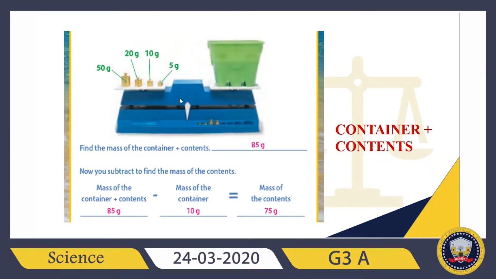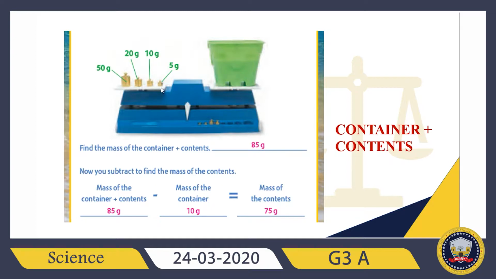Let's check it. So first of all, there is a container here and the contents inside of it. How can I find it? 50 gram here, 20 gram here, 10 gram here, and 5 gram here. So when I put them right now, they are equal, right? Check it.